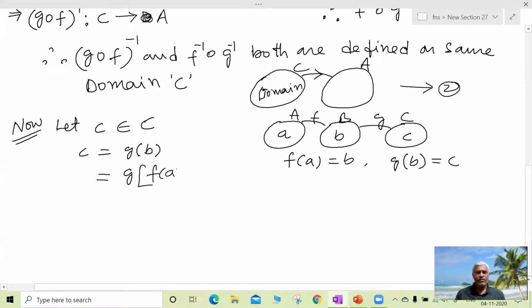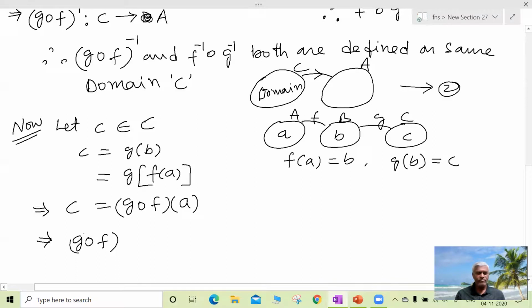So c can be written as g circle f of a, and the inverse function, (g circle f) inverse of c, is equal to a.